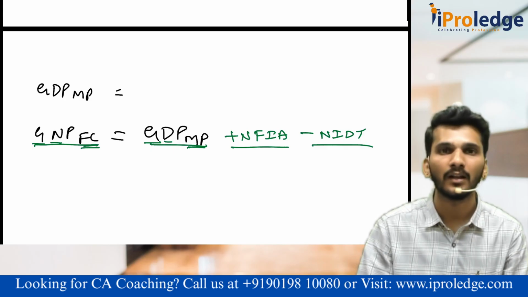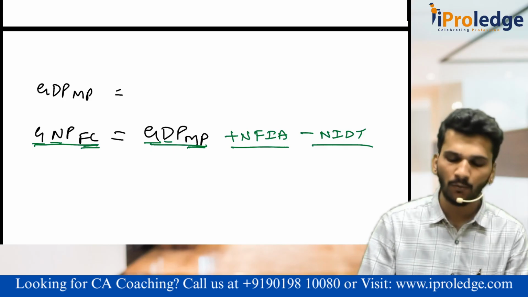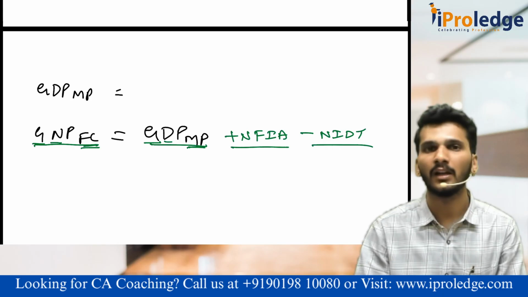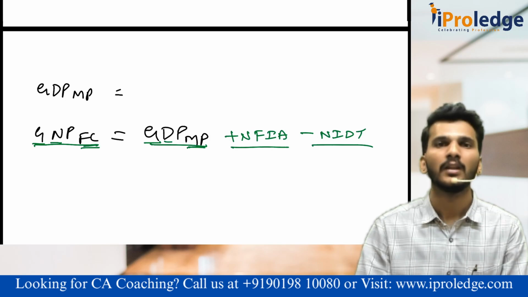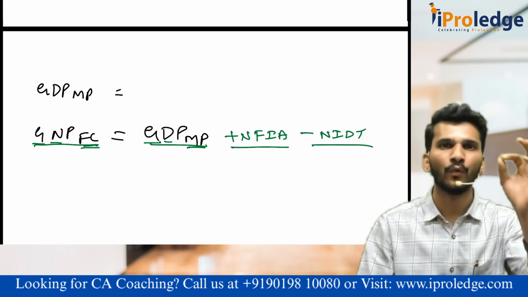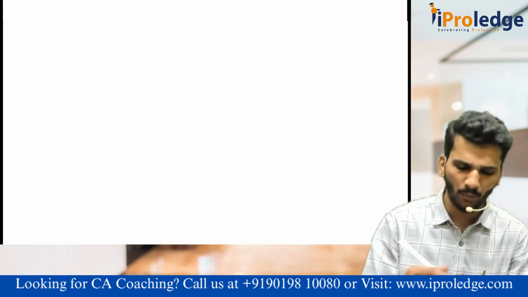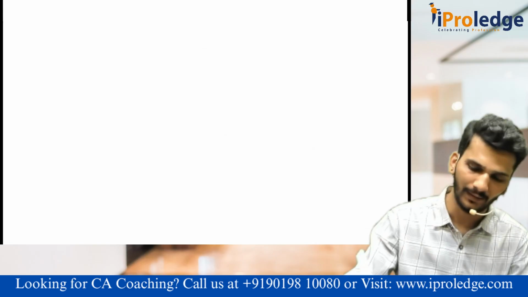Oh, how did we learn it in the PUC? GNP FC equals GDP MP plus NFIA minus NIDT. This we did by heart. You don't need to do that. You can easily remember by remembering those 4 concepts. We will try one more example.